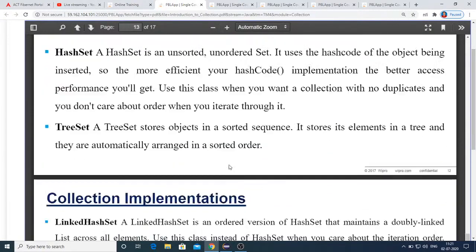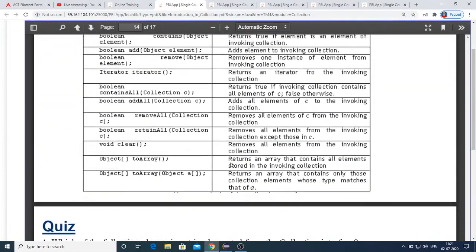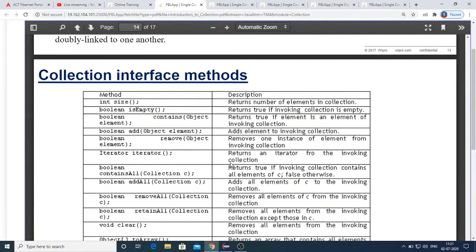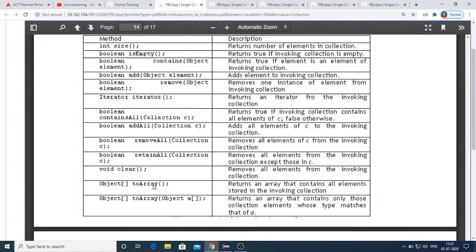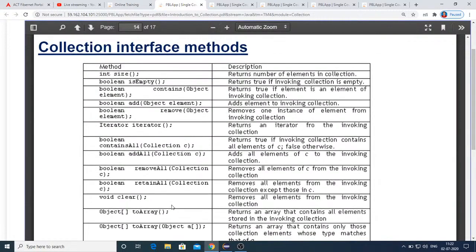And here you can see the collection interface methods. As I said, collection itself is the root of all the collection hierarchy, and it's an interface which contains these methods. So you can understand that any of the implementation classes can execute these methods, because we all know that any class that implements an interface must override all the methods of the interface.